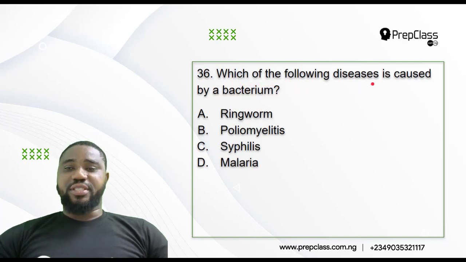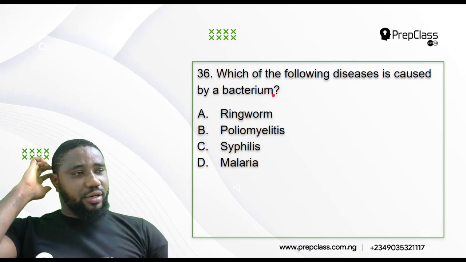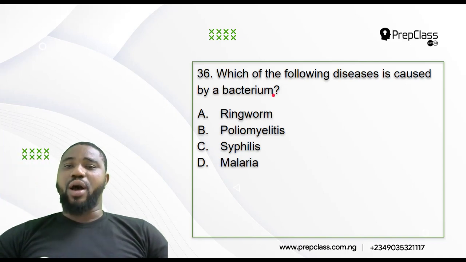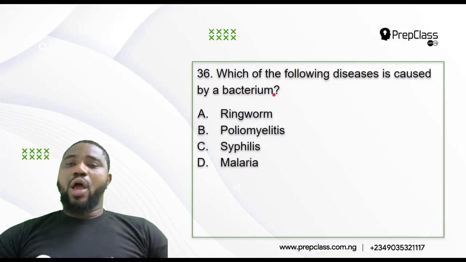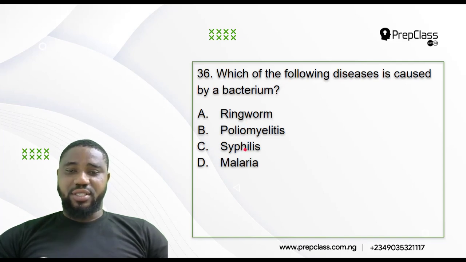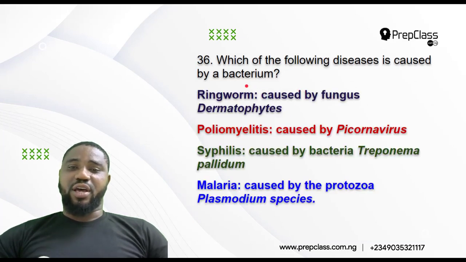36. Which of the following diseases is caused by a bacterium? Remember that a bacterium is the singular form of bacteria. Bacteria plural, bacterium singular. A, is it ringworm? B, is it poliomyelitis? C, is it syphilis? D, is it malaria? Now let us look at all these diseases one after the other.